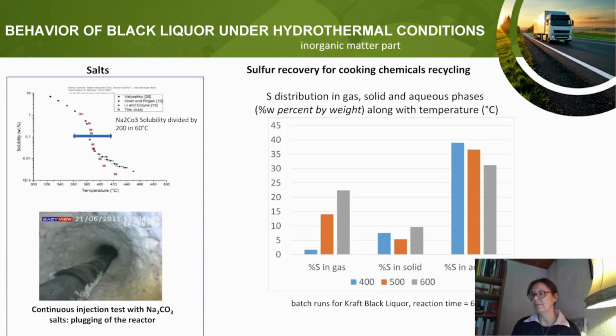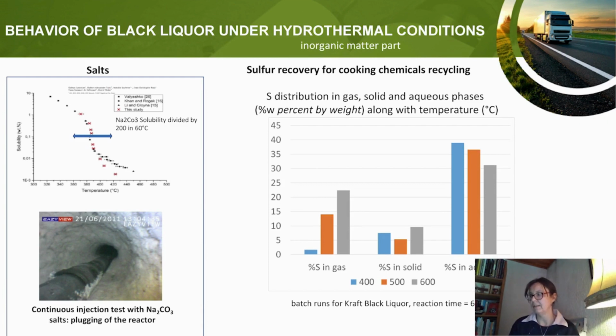Looking at the inorganic part behavior, as the black liquor is rich in sodium, it will combine with the CO2 produced by the gasification to form sodium carbonate. But the solubility of sodium carbonate is divided by 200 going through the critical point, so it will precipitate. This was confirmed by injection tests of sodium carbonate in our continuous pilot. This precipitation behavior is the reason why a salt separator is needed in the case of high inorganic content resources, or a specific design of a reactor.